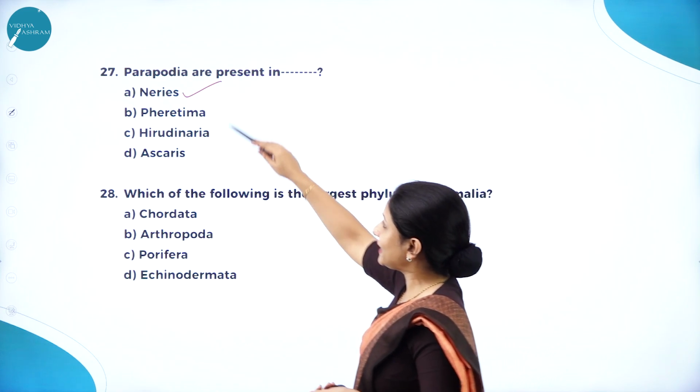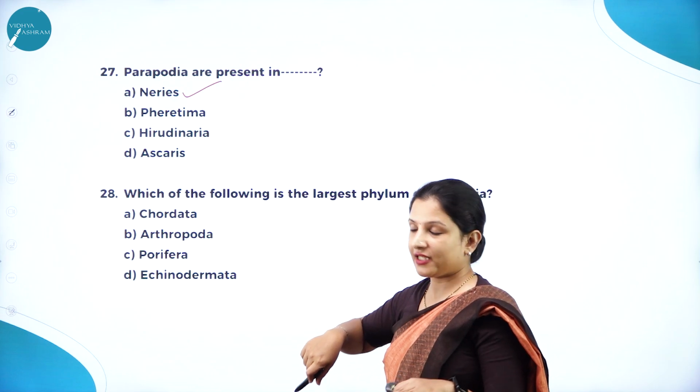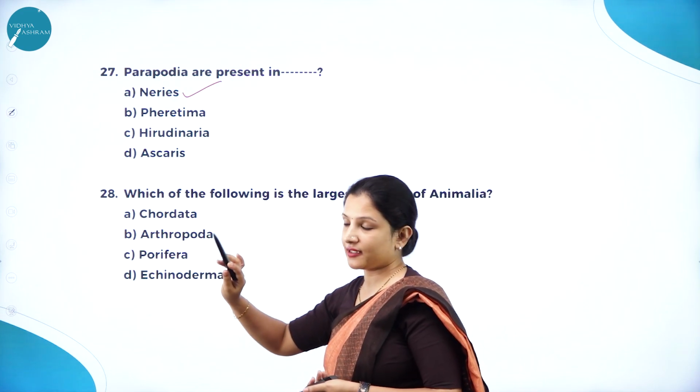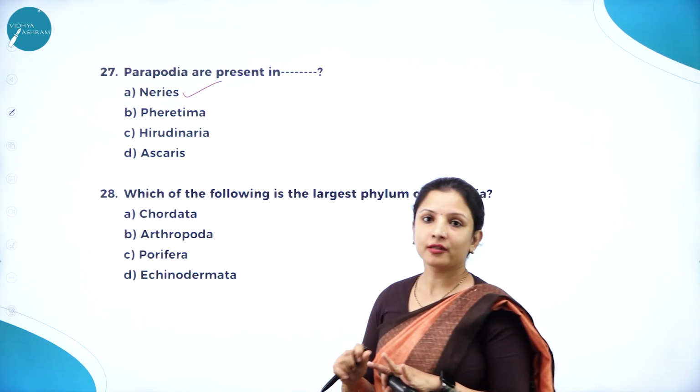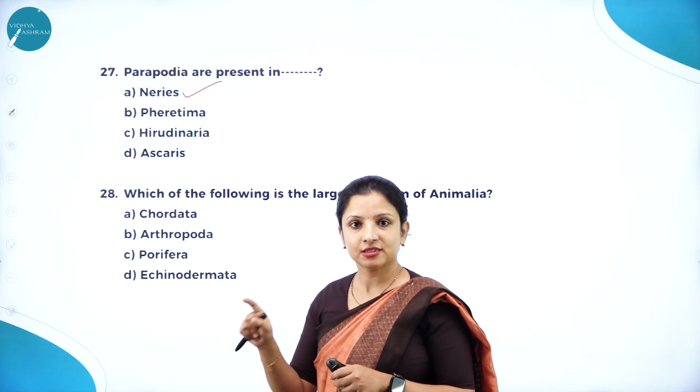But in that, only nereis is aquatic, it needs to swim in water and move swiftly. So therefore, parapodia is present in nereis. Whereas pheretima and hirudinaria, they don't have parapodia. Instead, they have longitudinal and circular muscles for locomotion.